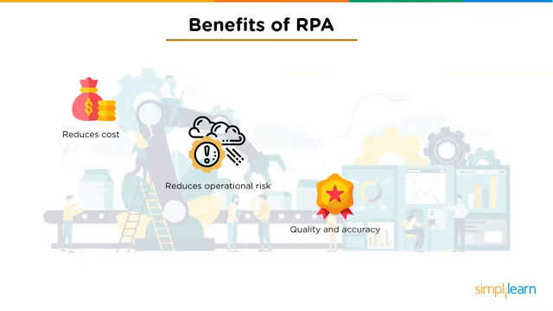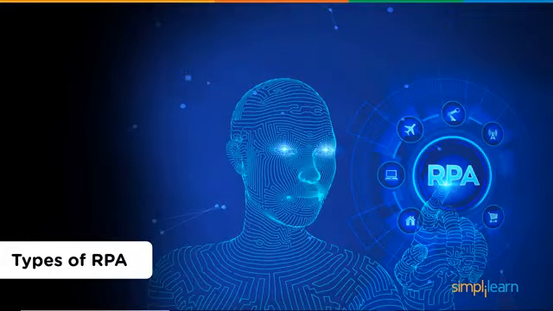Quality and accuracy. RPA offers services to processes with high probability of human errors, thereby increasing accuracy. Robots are reliable and consistent and don't complain when expected to work tirelessly. Scalability. With the help of RPA, companies can make adjustments based on seasonality and can easily scale up or down operations as needed. Moving on, let's learn about the types of RPA.